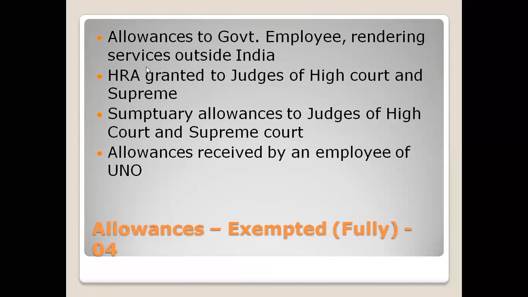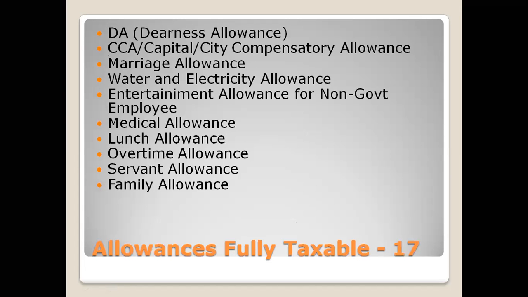Next is HRA, the house rent allowance. It is granted to judges of the Supreme Court and High Court judges. So that HRA is exempted, and commuter allowance is also exempted, and allowances received by an employee of UNU are exempted. So this is only four categories. These are exempted from paying tax.